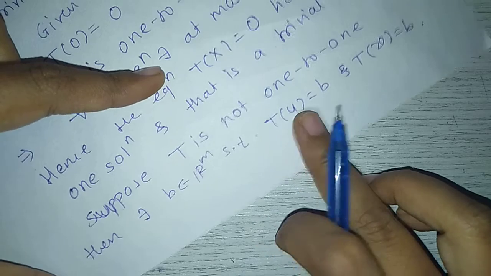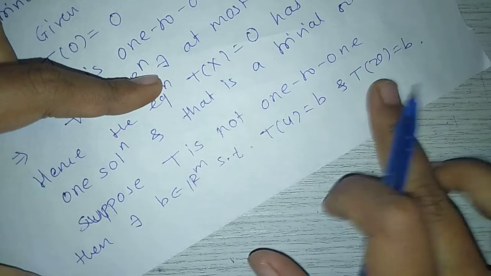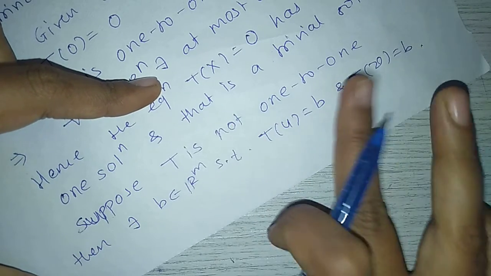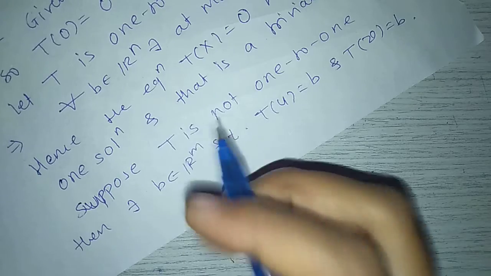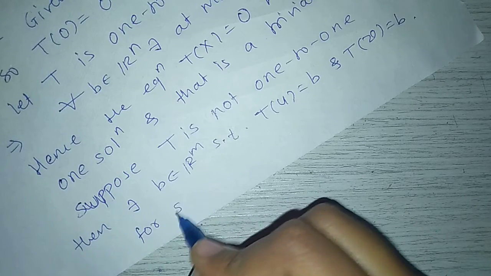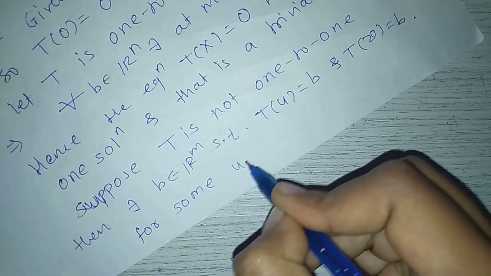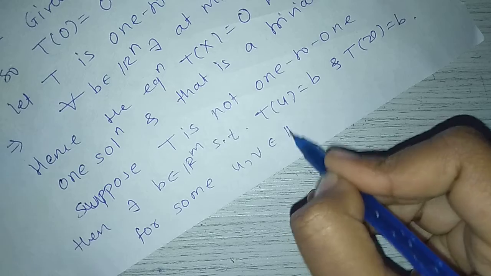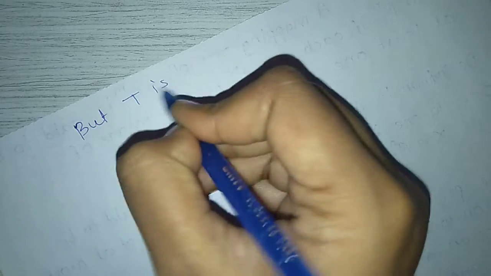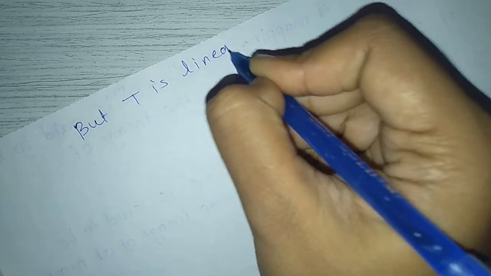Here we take T of u equal to b and T of v equal to b because T is not 1 to 1, for some u, v belongs to Rn, but T is a linear map, means linear transformation.